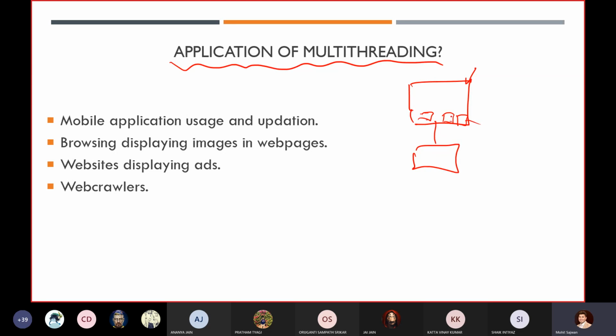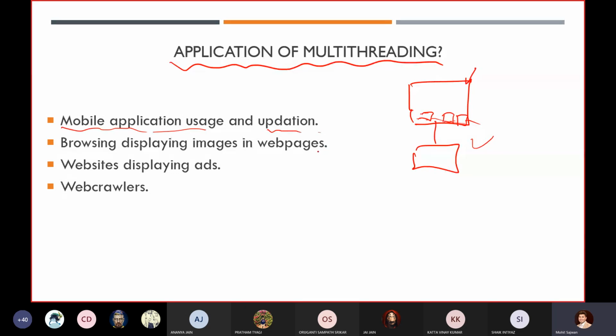So using multitasking, you are performing multiple tasks. Nowadays in your laptop, you are performing several tasks simultaneously. This is one of the most important examples of multitasking. Similarly, in your mobile, you are using some application, and in the backend, some of your applications are getting updated.